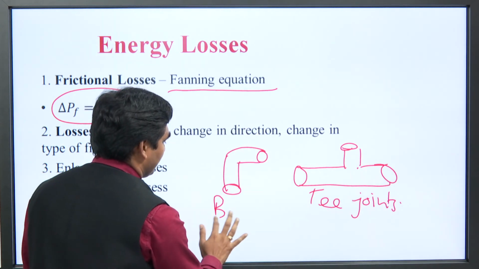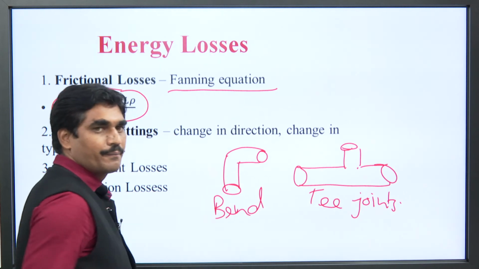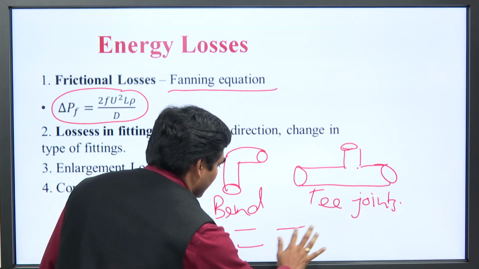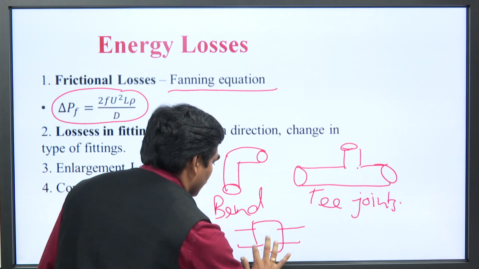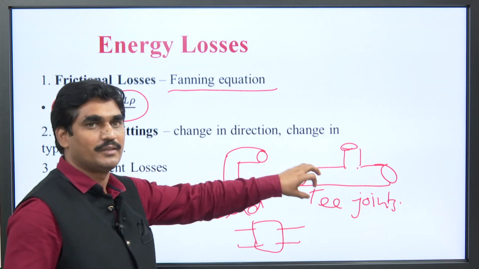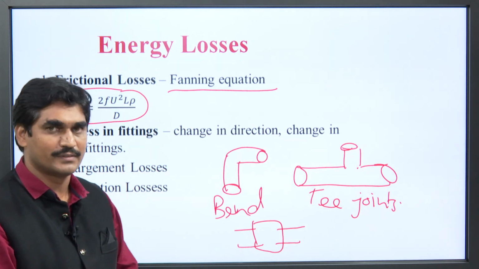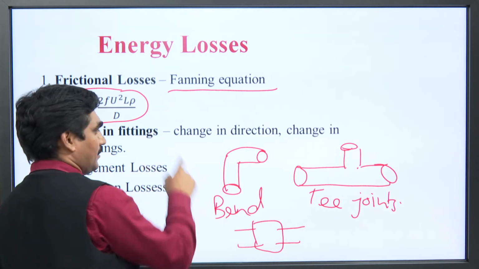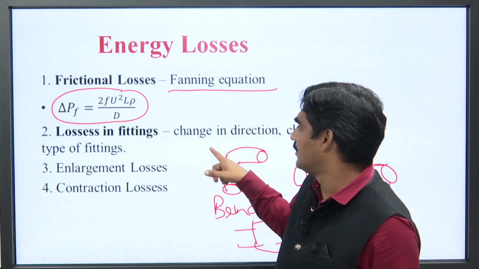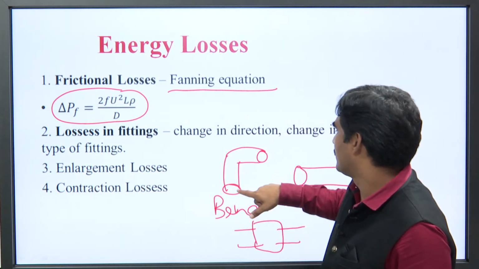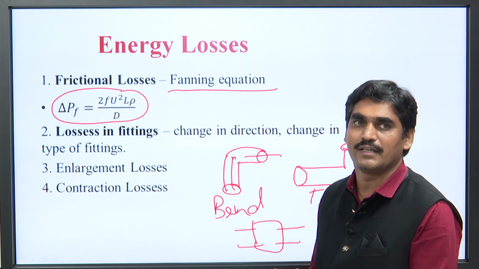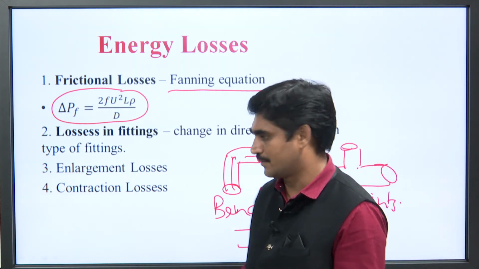This is called a bend, or couplings are used to join two pipes. If these types of fittings are used in the pipe, in the way of flow of fluids, this leads to energy loss. Suppose it is moving in this direction, again it has to change direction. So, it leads to energy losses.